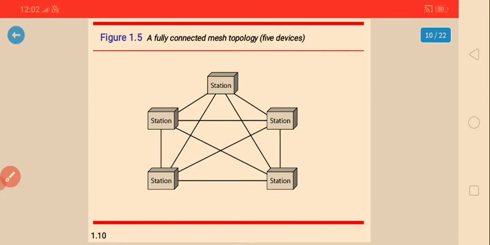First of all we are going to see the mesh topology, but before that we have to discuss what a topology is.